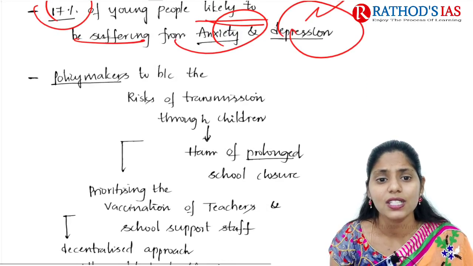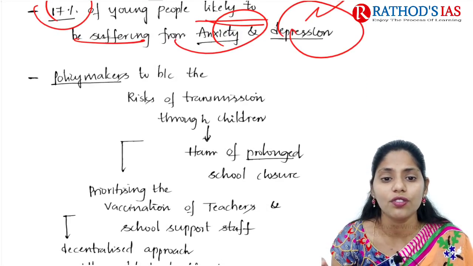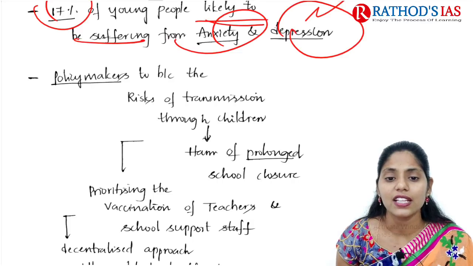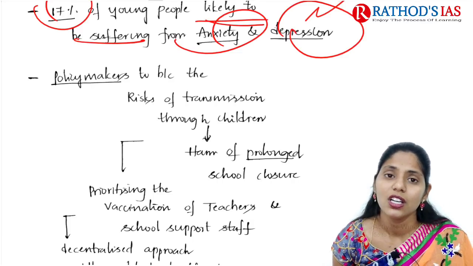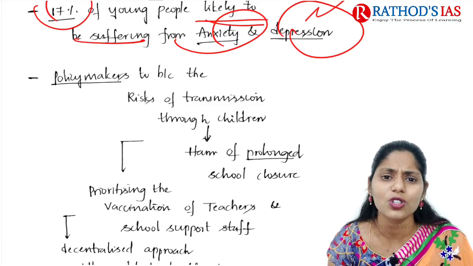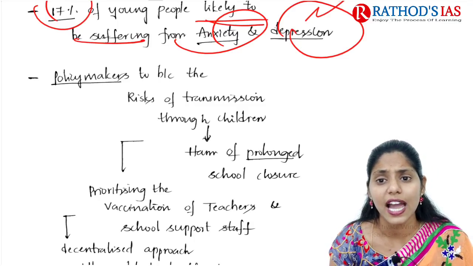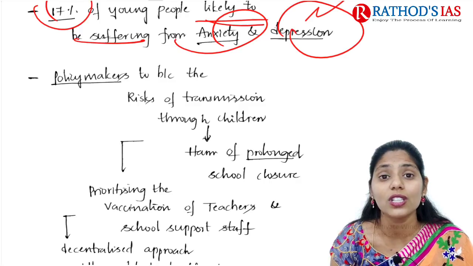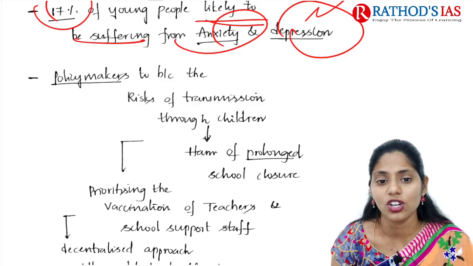In this context, policymakers need to balance the risk of transmission through children and avoid prolonged school closure, because many reports say it leads to increased anxiety and depression and also decreases the learning ability of children.